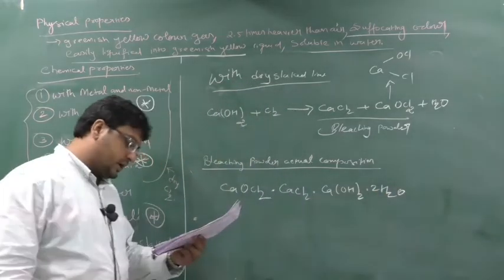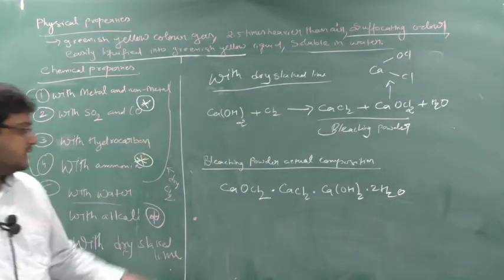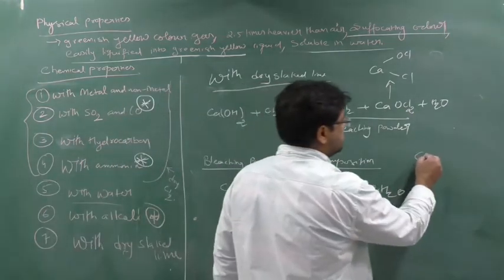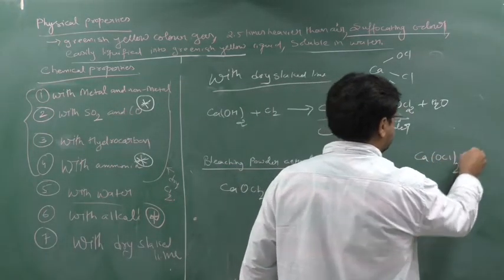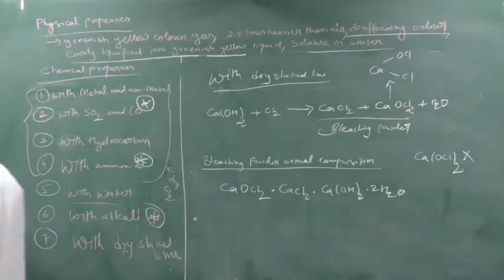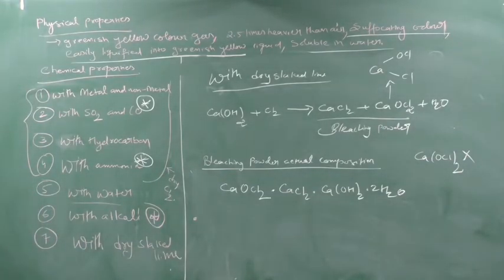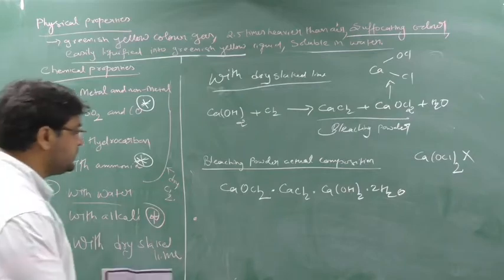So this is the actual composition. In certain books it is written like this, CaOCl twice. This is wrong. Let me see your textbook one minute. In your textbook also they have given CaOCl twice.